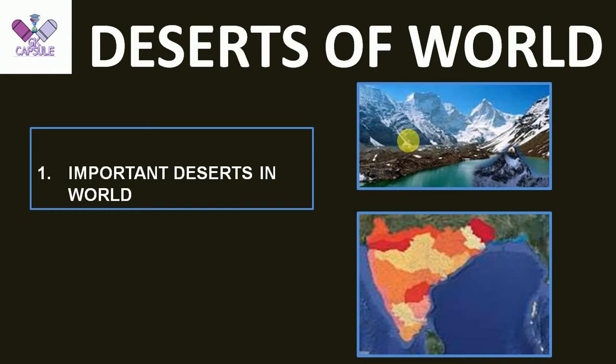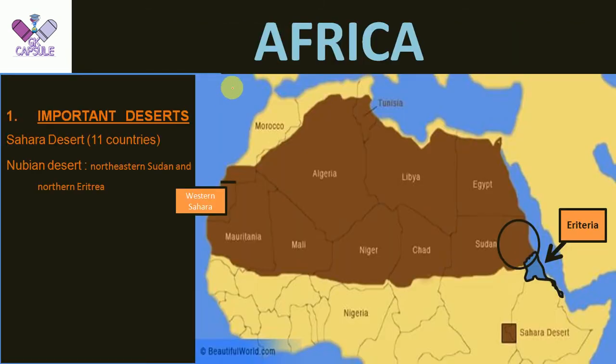So let's go towards part 2 of this lecture. In part 1 I told you the deserts of North America, South America, as well as the Australian deserts. So in this lecture I'm going to teach you the deserts of Africa as well as Asia as well as the Middle East. So let's go. First with Africa, the first important desert here is the Sahara Desert.